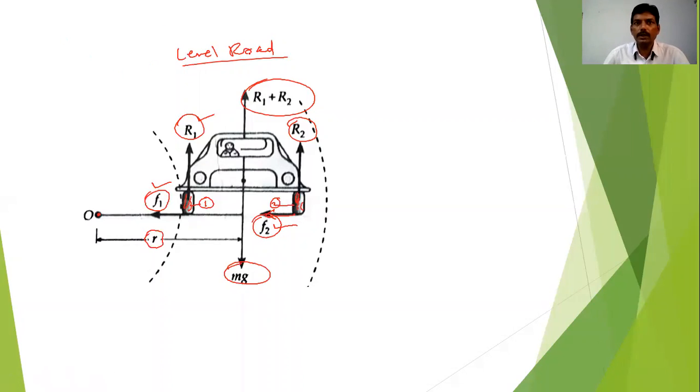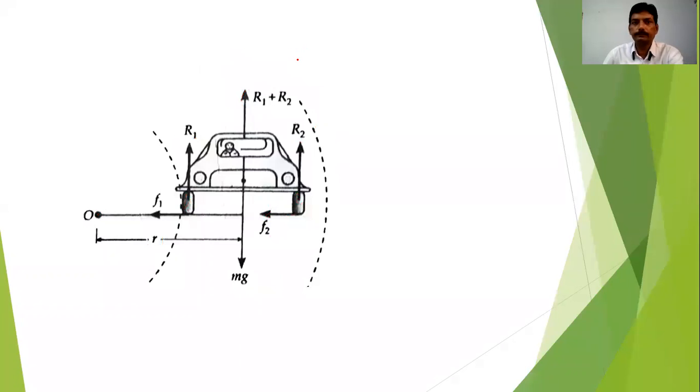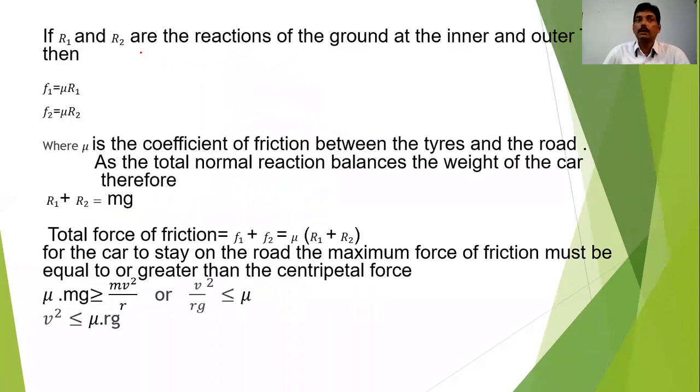Coming to the next one, if R1 and R2 are the reactions of the ground at the inner and outer tires, then F1 is equal to mu into R1. Here mu is called the coefficient of friction between the tires and the road.